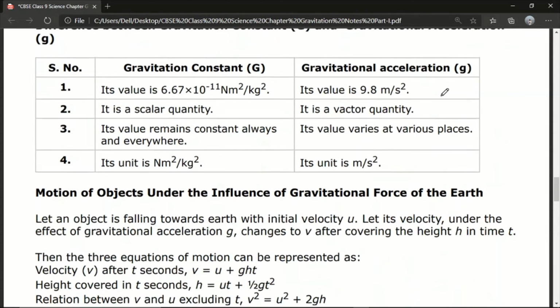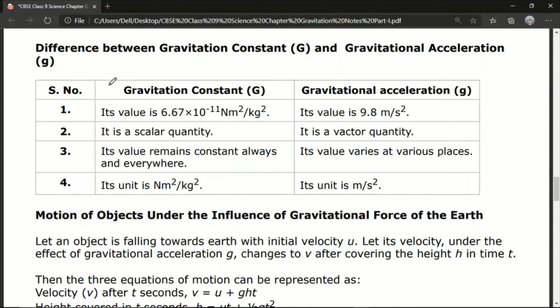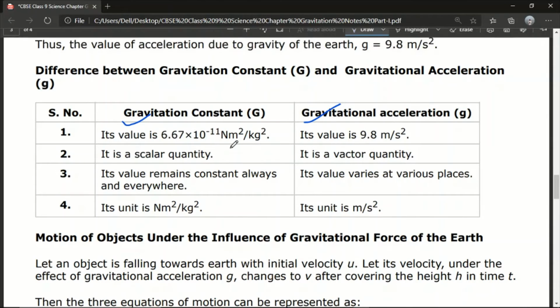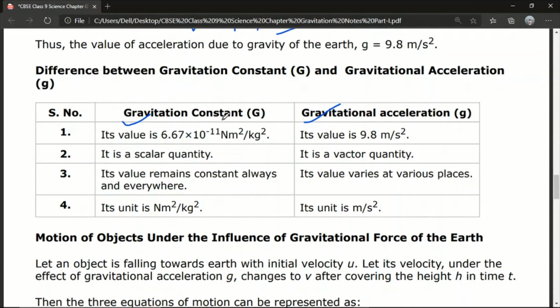Difference between gravitational constant and gravitational acceleration. What is the difference between gravitational constant and gravitational acceleration? So here you see the first one, its value is 6.67 into 10 to the power minus 11 Newton meter square per kg square. So that is the difference between the capital G and small g. It is also one of the short questions, like 2 or 3 mark type. The capital G is a scalar quantity, the small g is a vector quantity. Its value always remains constant. The value of G is always constant wherever you go.